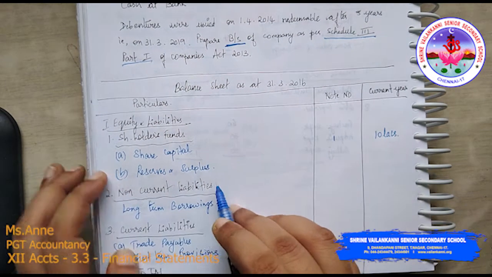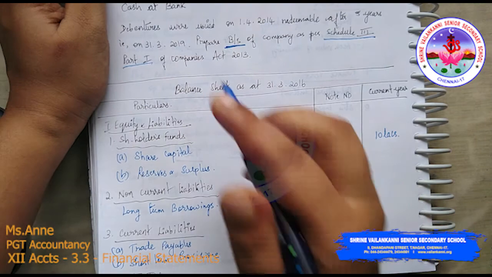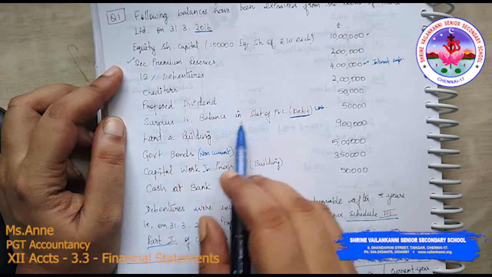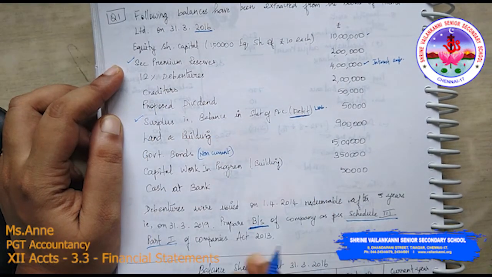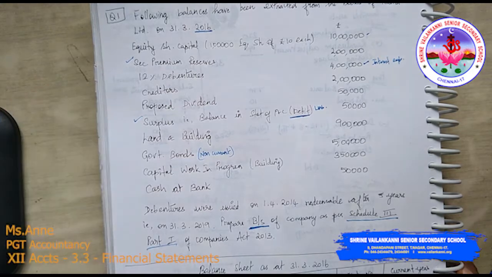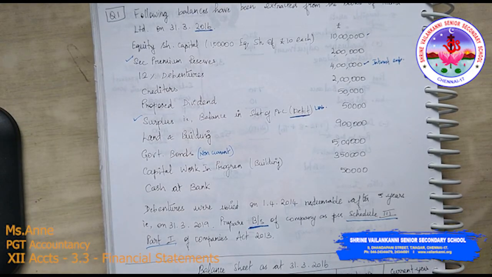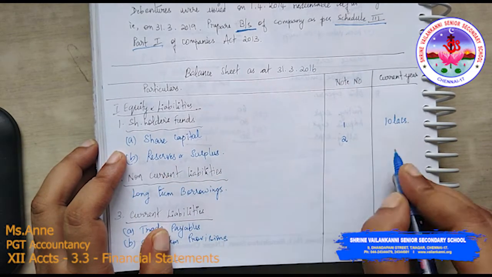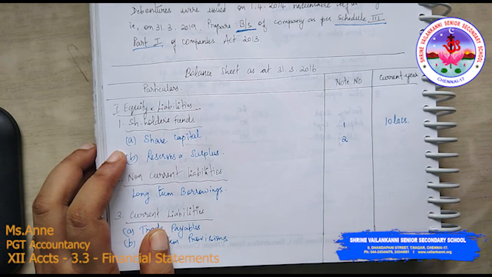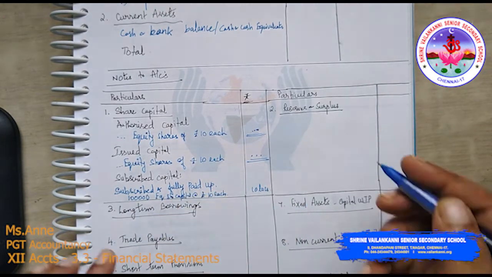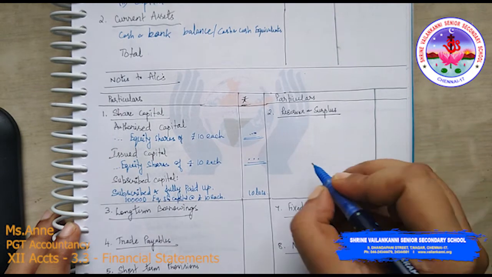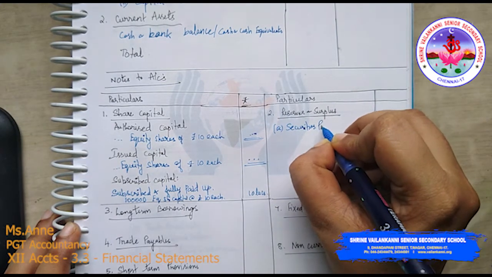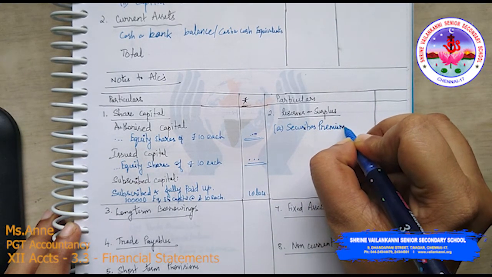So the next item is the reserves and surplus. We have the securities premium reserve. Yes, it will come under reserves. Can you see this? Securities premium reserve. What are the other reserves? Surplus will come under reserves. Any other item? No other item. So 2 items under reserves. So I'm going to the notes to accounts, which I am naming as note 2, reserves and surplus. Can you see here, reserves and surplus? I am placing this item here. So we had the securities premium reserve.